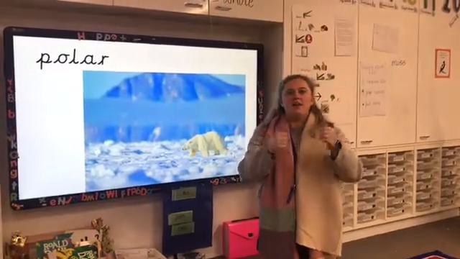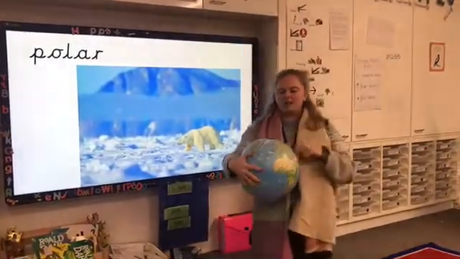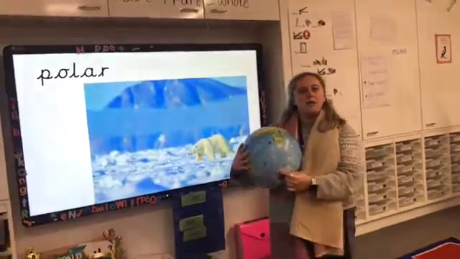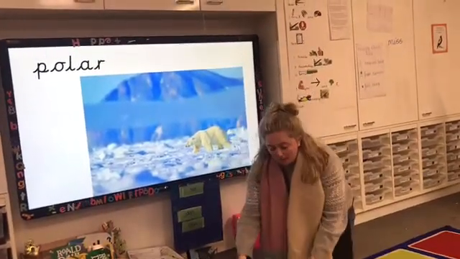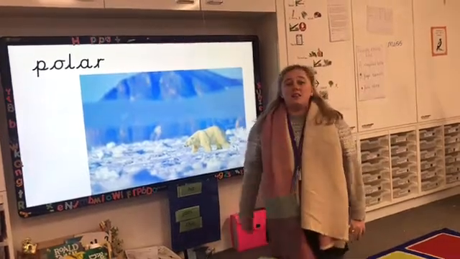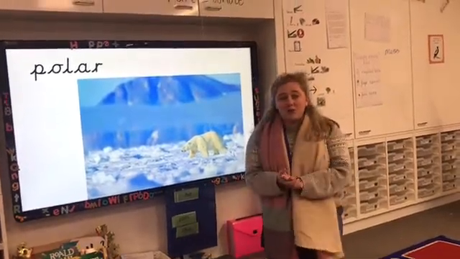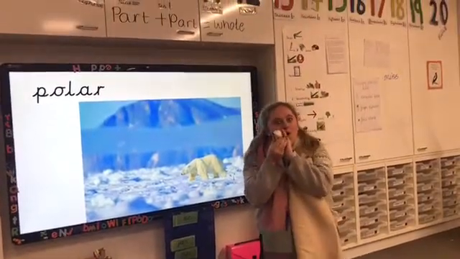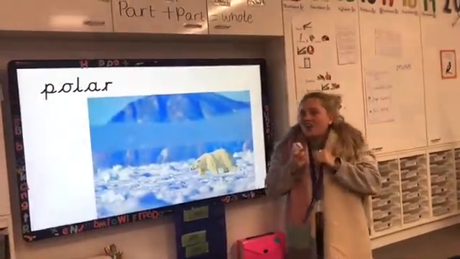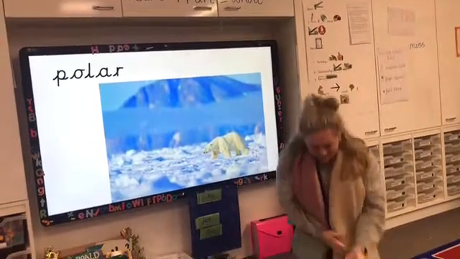Our next word is polar. Fantastic. Polar habitats are at the top and bottom of our Earth. A polar habitat is the place that we've been talking about. It's really cold, it's really dry, and they have animals like polar bears and Arctic foxes and things like that.